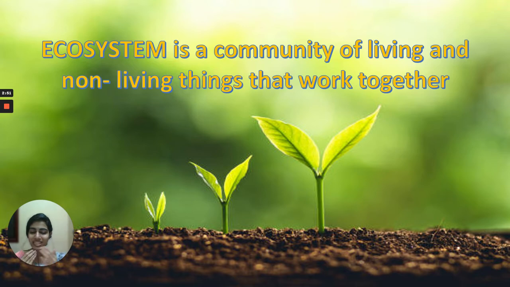So all these living things as well as non-living things in the forest, they depend upon each other. Plants depend upon animals, animals depend upon plants, plants depend on soil also, right? So all these things form a relationship by depending upon each other for their survival in their environment.